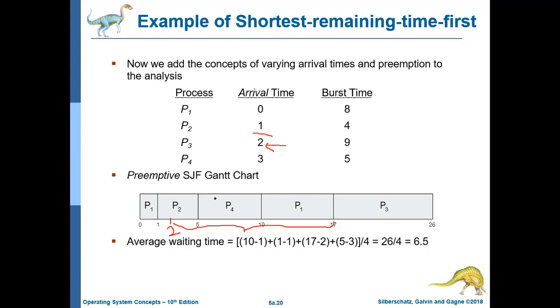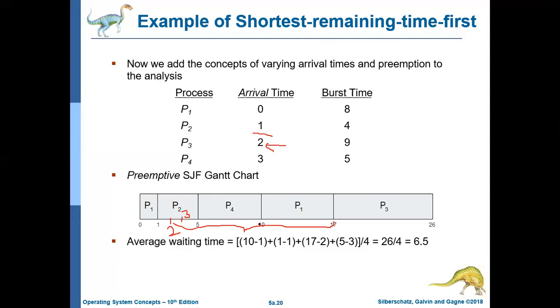Now, can you tell me the waiting time for P4? Let's say P4's arrival time is 3. P4 is coming at time 3 and finishing at 10.